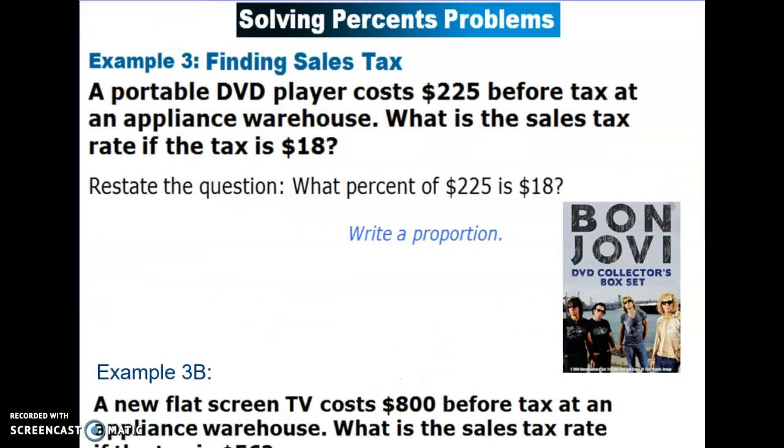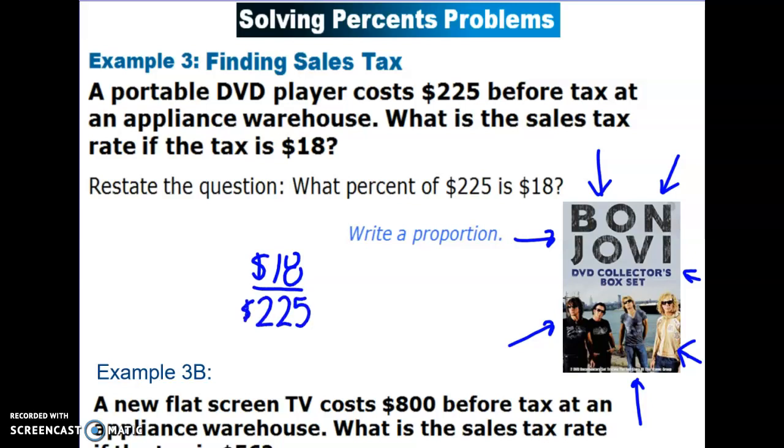Okay, on our next problem right here, it says a portable DVD player costs $225 before tax at an appliance warehouse. What is the sales tax rate if the tax is $18? Okay, so I'm thinking of DVD players. My favorite group when I was in high school was Bon Jovi. So keep in the back of your mind, Bon Jovi might be a keyword today. So portable DVD players cost $225. I want to know, what is $18 out of $225? What percent is that going to be?